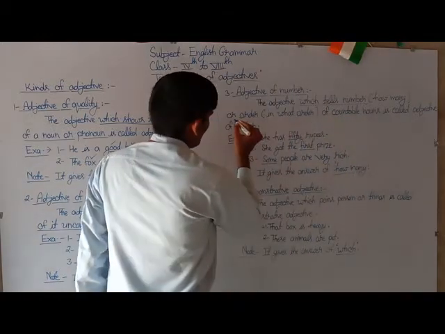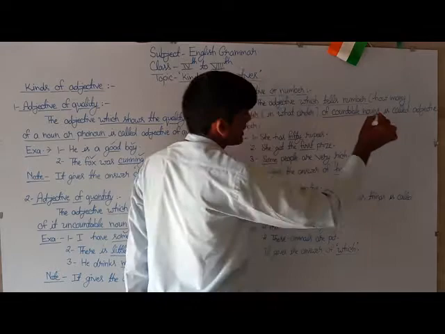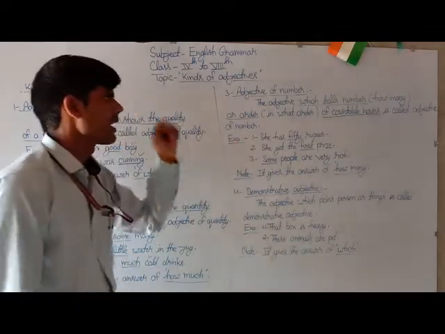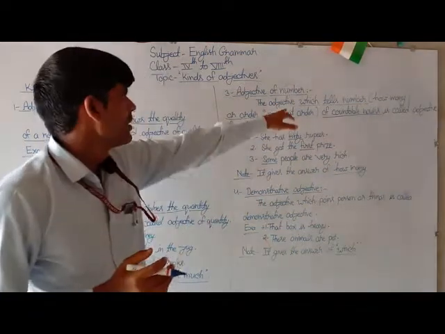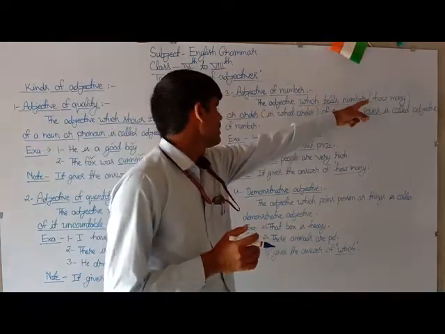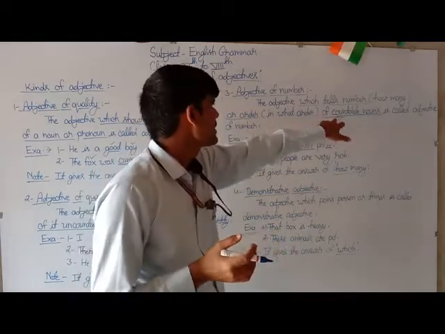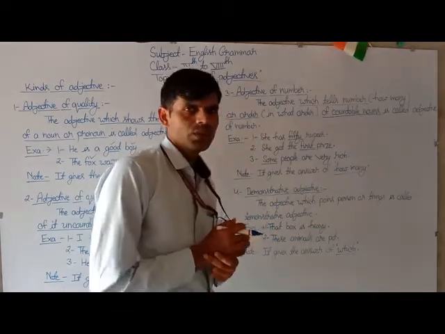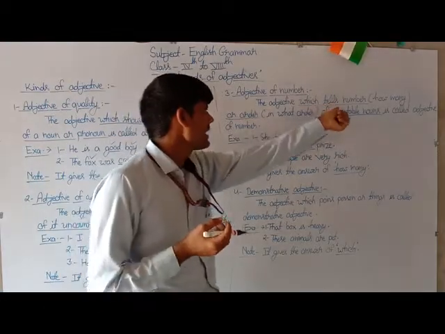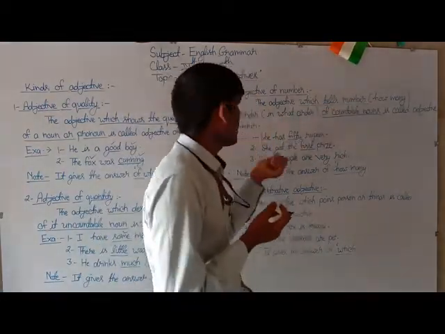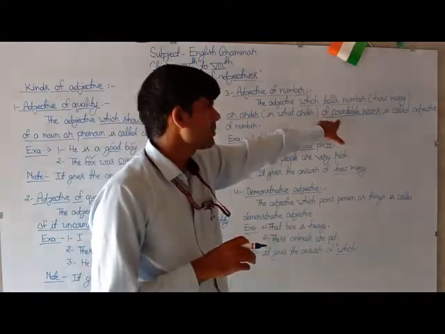The clear definition is: the adjective which tells the number or order of countable nouns is called an adjective of number. What is a countable noun?